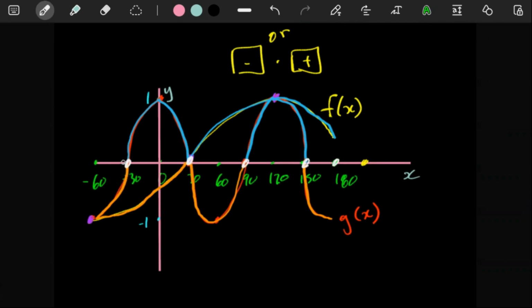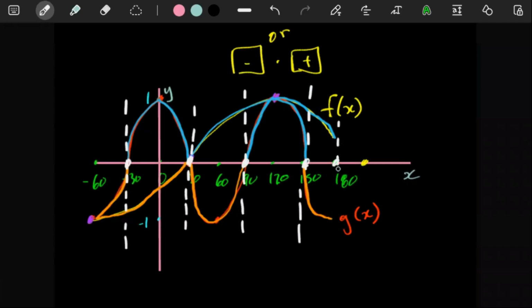You see, because here at negative 30, that's where one graph goes from positive to negative. Here at positive 30, that's where we also have one graph going from positive to negative. Here at 90, we have the same idea there. At 150, we also have the same thing going on there. And then here, this is where our image ends.